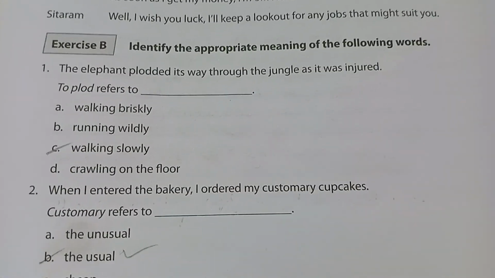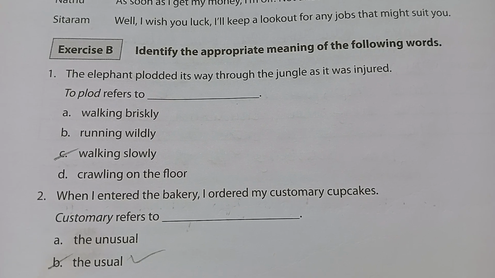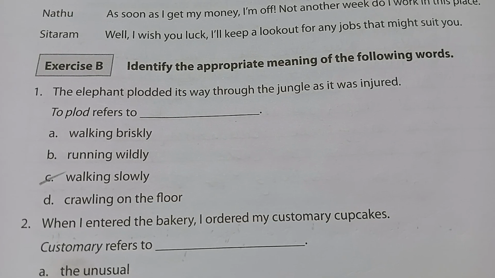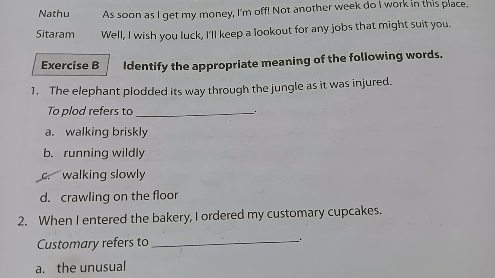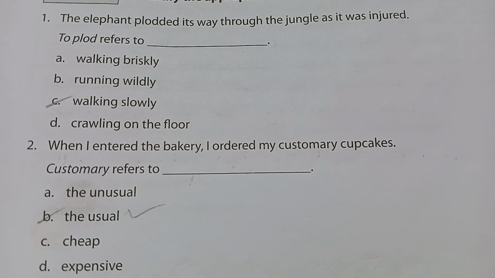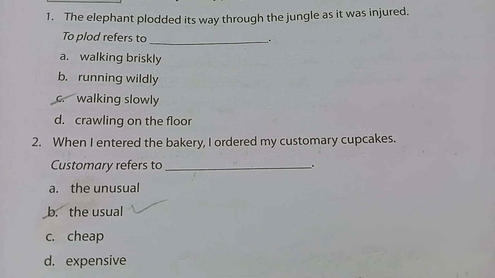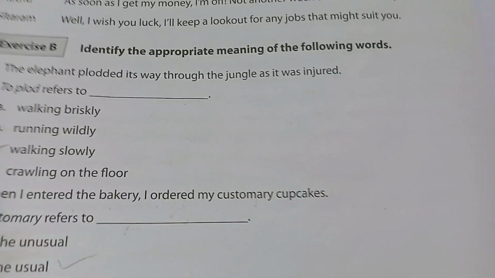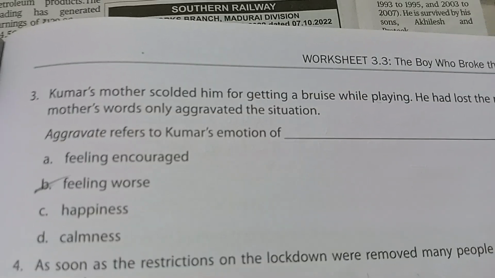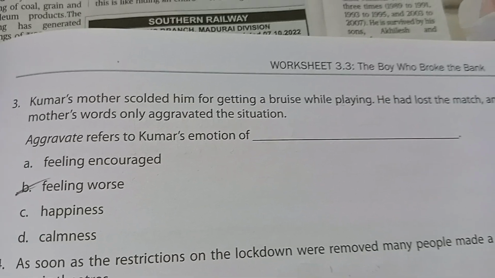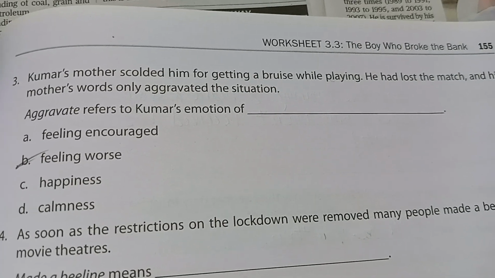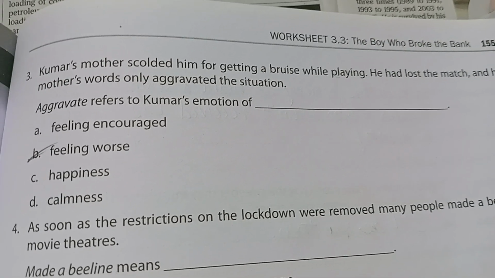You go to exercise B, you need to fill in the appropriate meanings. The elephant plodded its way through the jungles as it was injured. So to plod refers to walking slowly. Then when I entered the bakery, I ordered my customary cupcakes. Customary refers to the usual cupcakes. The next question is: Kumar's mother scolded him for getting a bruise while playing. So the answer is feeling worse. Aggravate refers to Kumar's emotion of feeling worse.